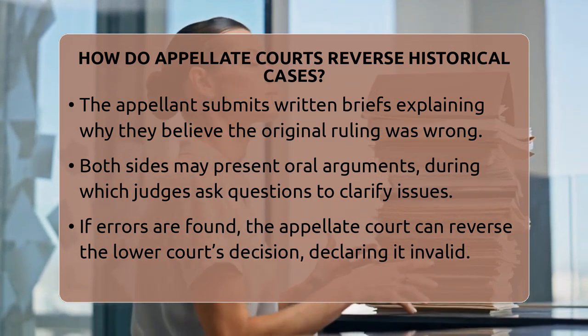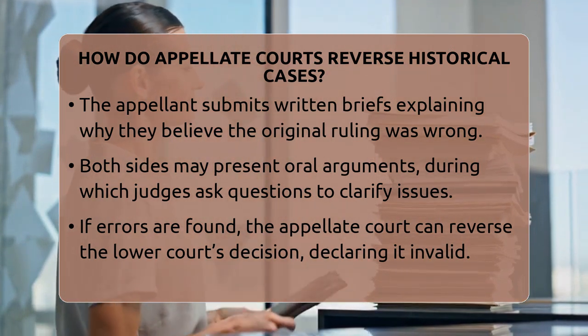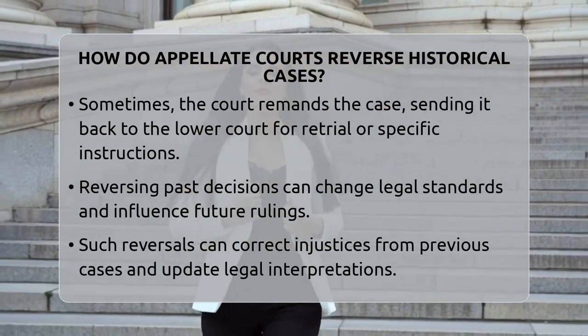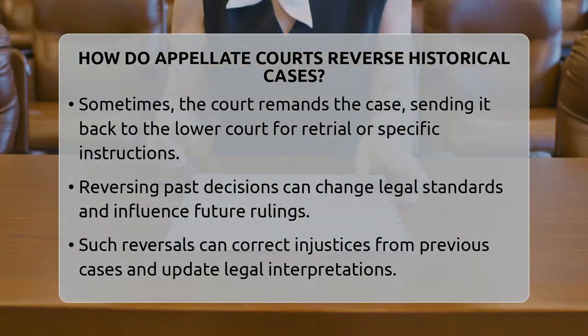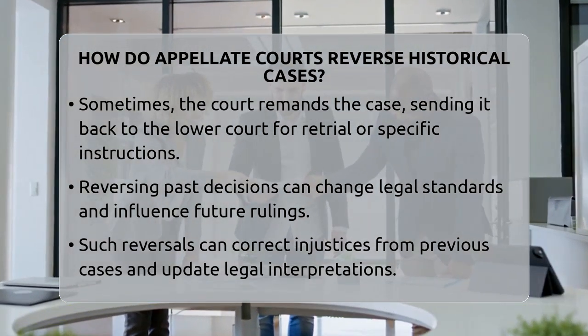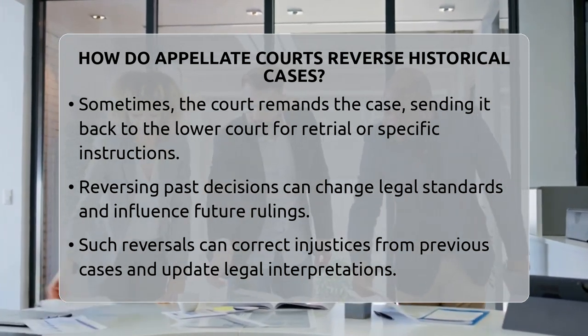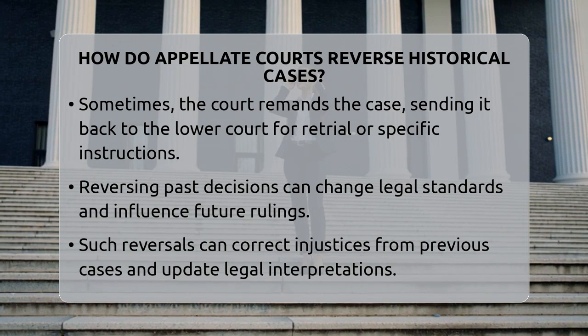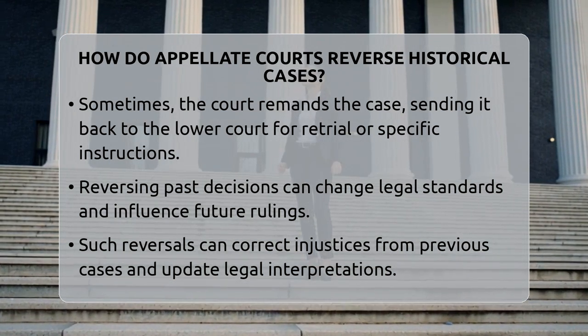If the appellate court finds that the lower court misapplied the law or made procedural mistakes, it can reverse the decision. Sometimes, the court doesn't just reverse but also remands the case. This means they send it back to the lower court to be retried or to follow specific instructions. This step helps correct mistakes and ensures the case is handled properly.